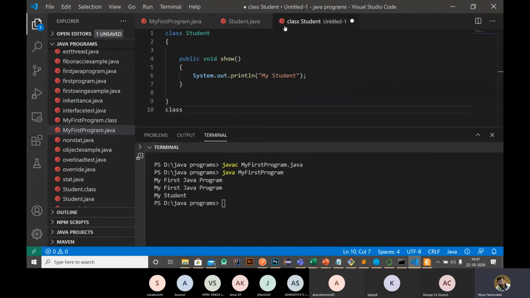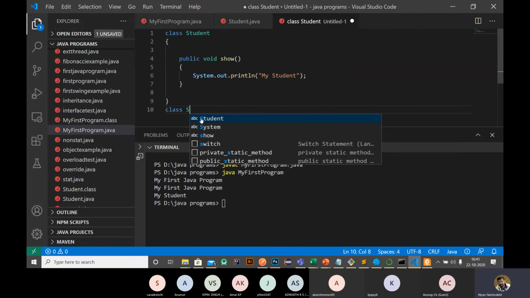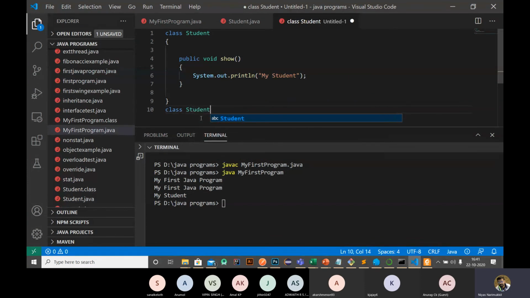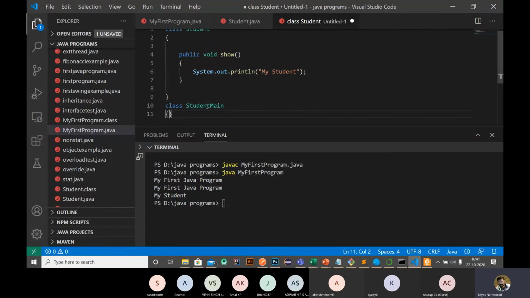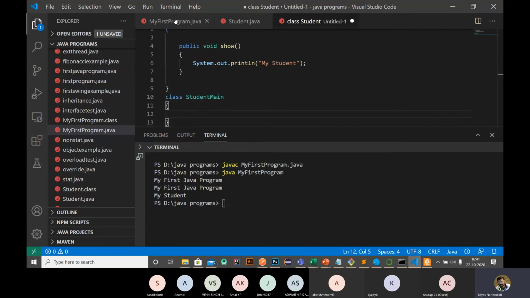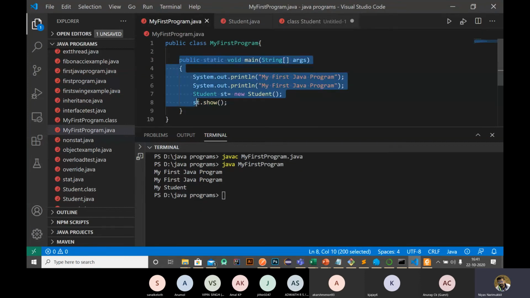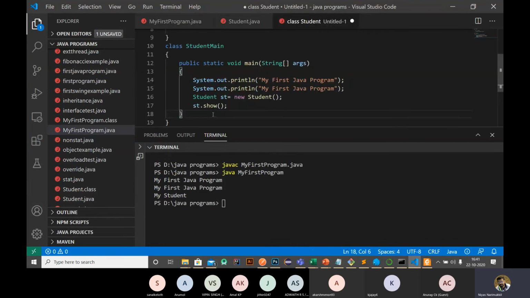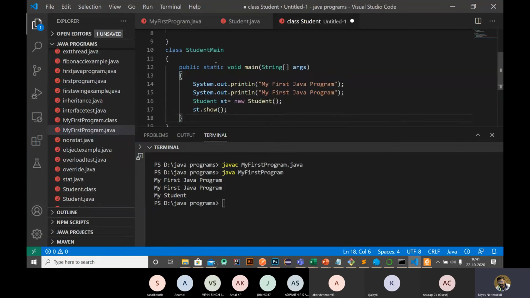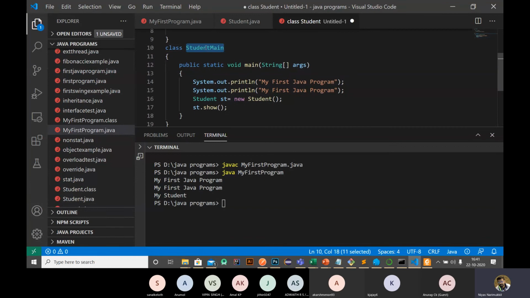So this is another program. Here I'm showing another concept. Let's create another class. So this is one class, then I create another class beneath. For example, this is StudentMain. Inside the StudentMain, I'm copying this main scenario. So I'm copying this entire main method inside this StudentMain.